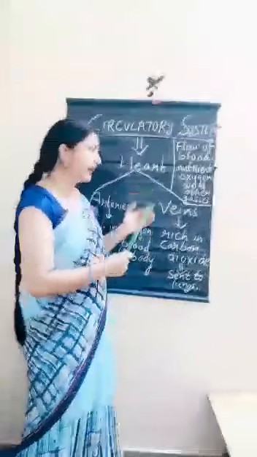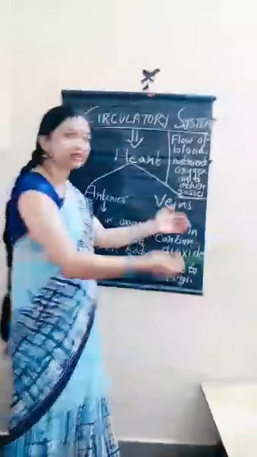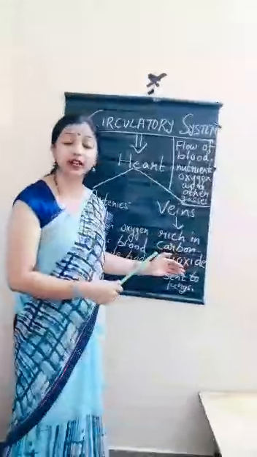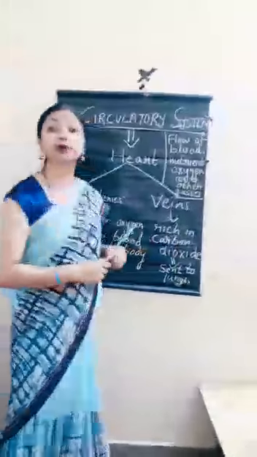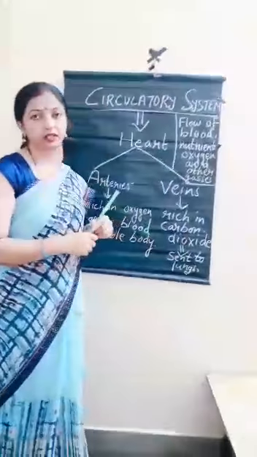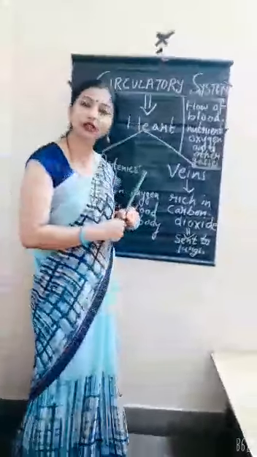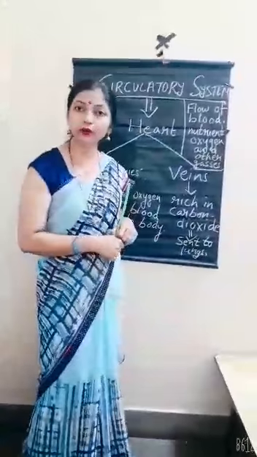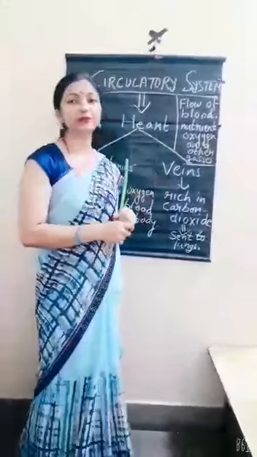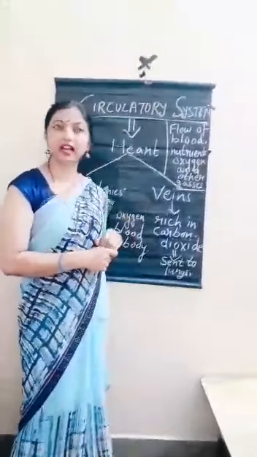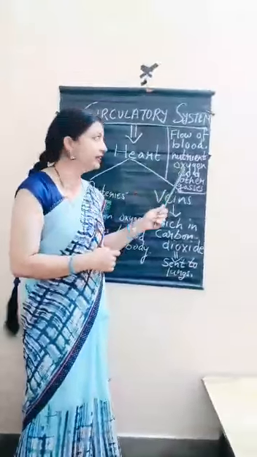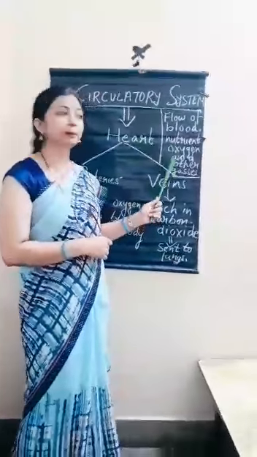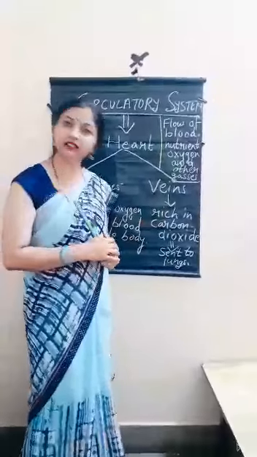Veins carry gas rich in carbon dioxide, which the heart sends to the lungs for purification. So is the concept of the circulatory system clear to all of you? The circulatory system is that system of circulation or flow of blood, nutrients, oxygen and other gases in the whole body.